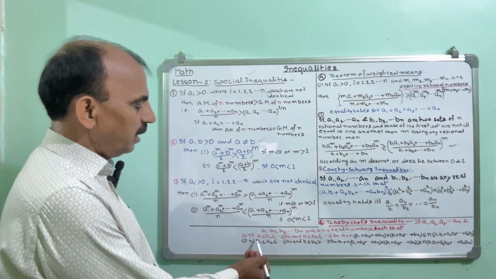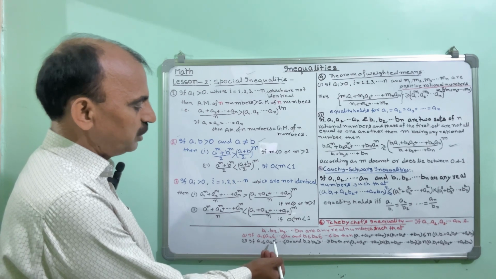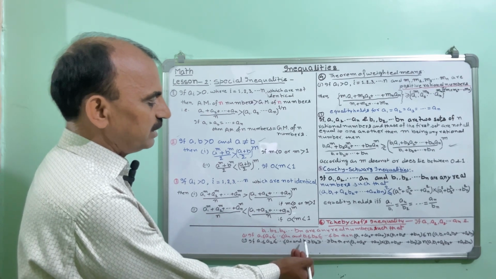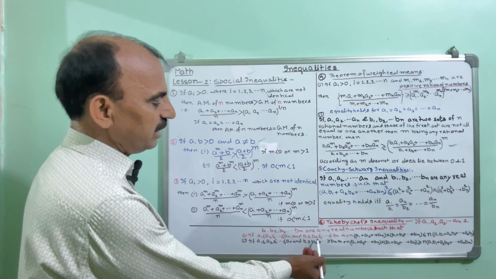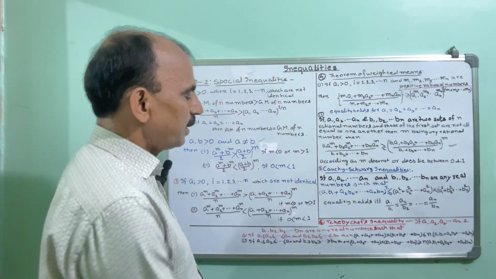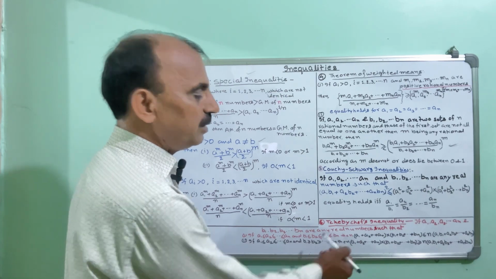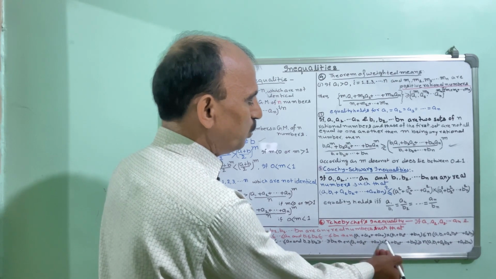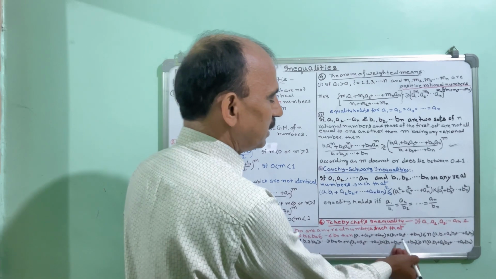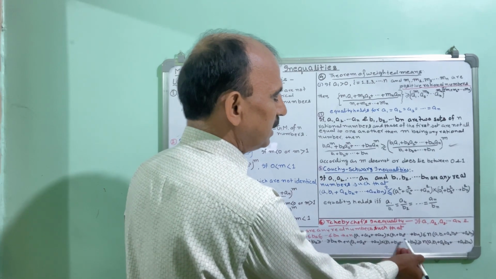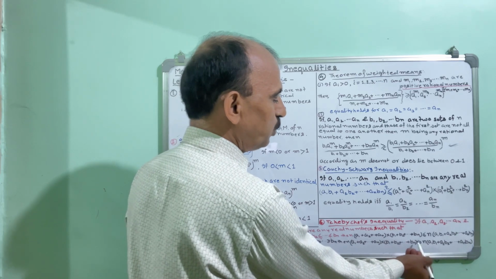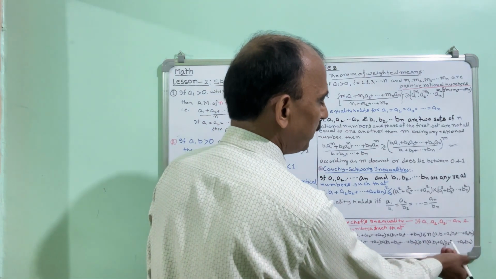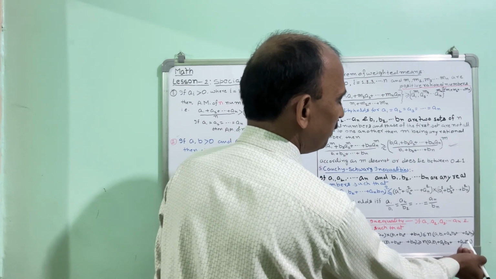इसी तरह से नेक्स्ट वन है if a1 is equal and less than a2, a2 is equal and less than next number and so on up to equal and less than an and b1 is greater and equal to b2 and b2 is greater and equal to next number and so on up to greater than and equal to bn, then (a1 plus a2 plus so on up to plus an) into (b1 plus b2 plus next number and so on up to plus bn), this will be greater than and equal to n times (a1 into b1 plus a2 into b2 plus so on up to plus an into bn)।